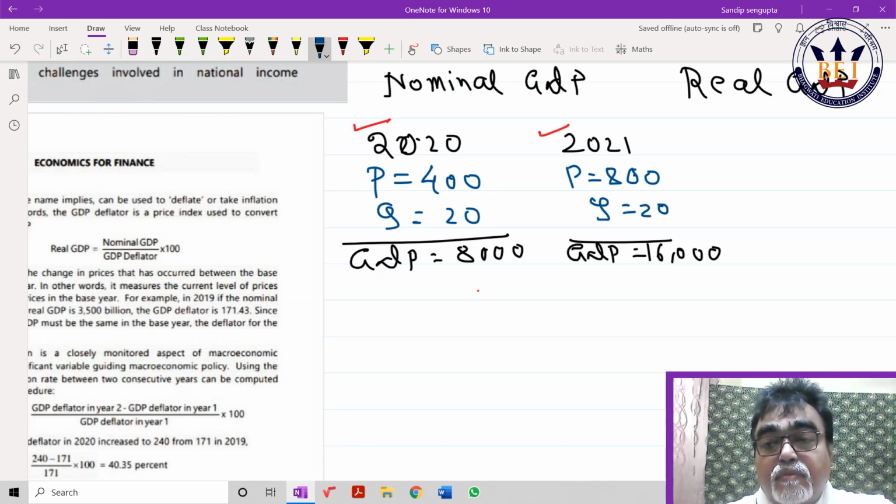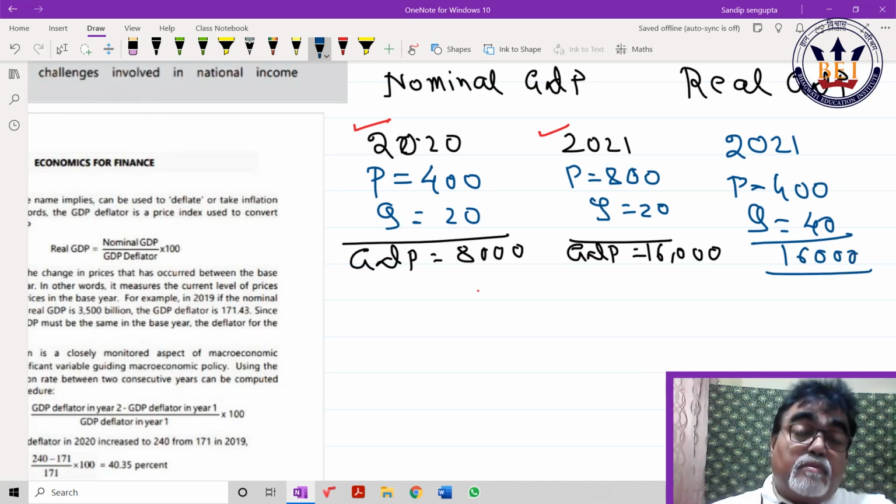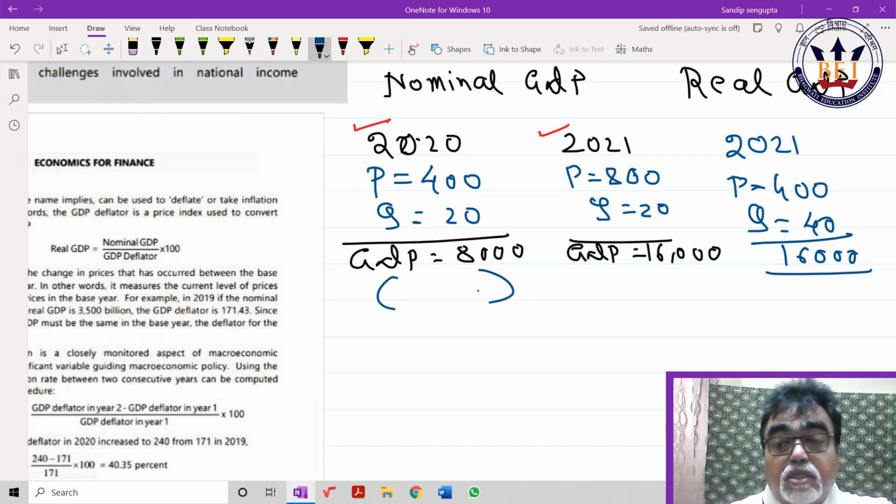If price is 400, quantity is 40, it becomes 16,000, correct? What Professor Mankiw has given is that nominal GDP does not always give a true picture. It is real GDP which gives a true picture. So what is the conclusion? It is nominal GDP, the false GDP. It is called real GDP.